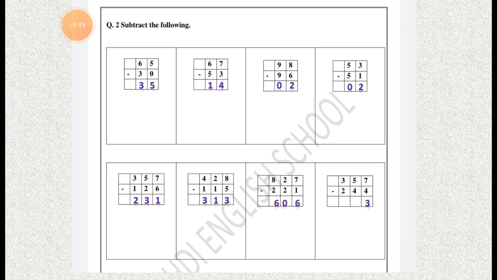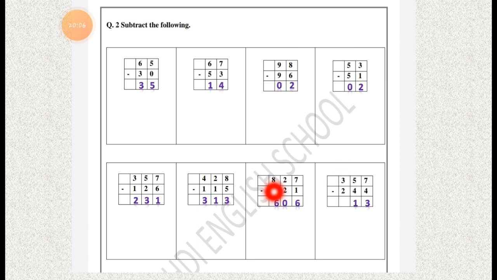So the ones column is complete. Let's go to the tens column. Here it is 5 minus 4. Take 5 fingers and remove 4 fingers from it. How many fingers are left? Only one finger is left.